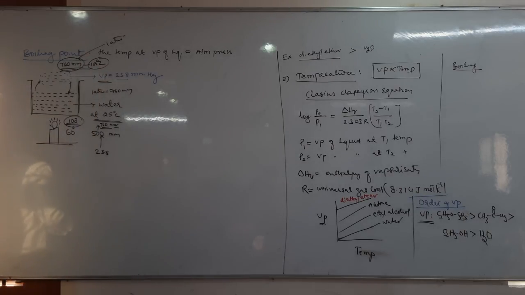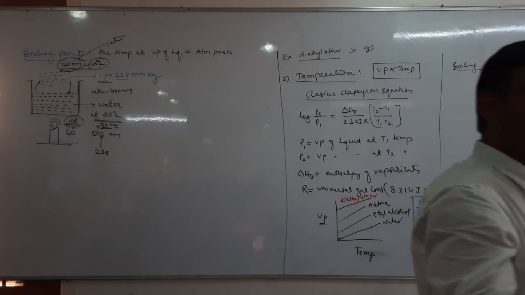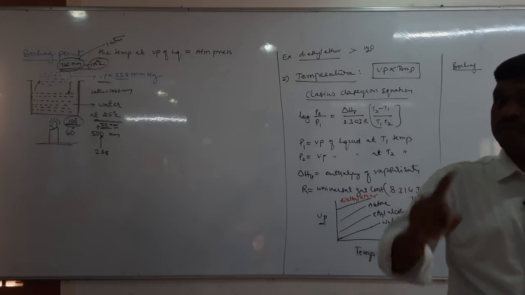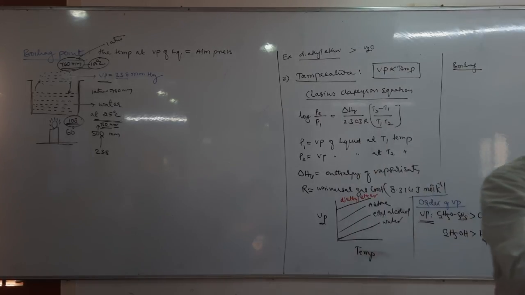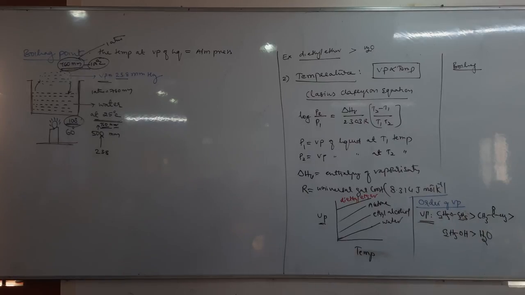Okay, for example, now tell me, if the atmospheric pressure is more, usually we take 1 atm, it's all right. At 1 atm, what is the boiling point? 100 degrees. At 1 atm pressure, atmospheric pressure, the boiling point of water is 100. Now suppose if you increase the atmospheric pressure from 1 atm to 1.5 atm, tell me what happened? Boiling point